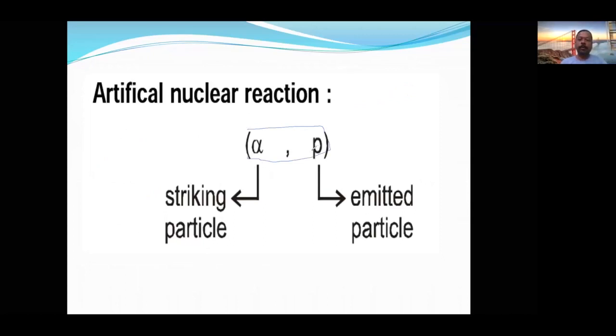Alpha and proton: that means a nucleus is collided with an alpha particle, and as a result protons are emitted. Right side is the emitted particle, left side is the striking particle. I am going to explain with a sufficient number of examples, considering that mostly questions will be coming on this one.